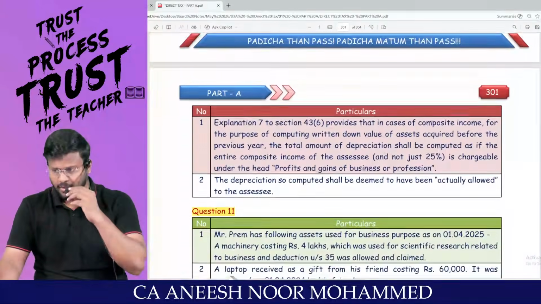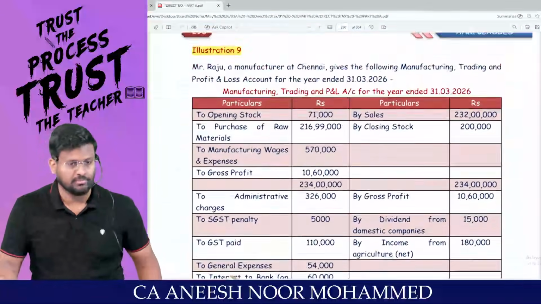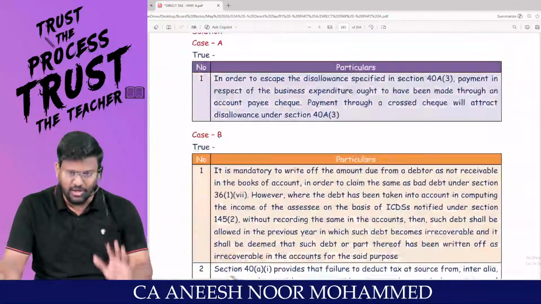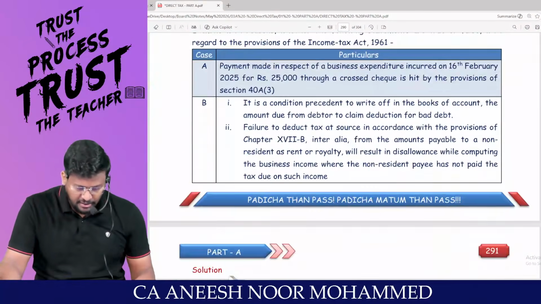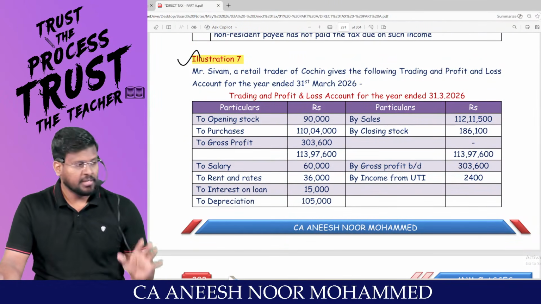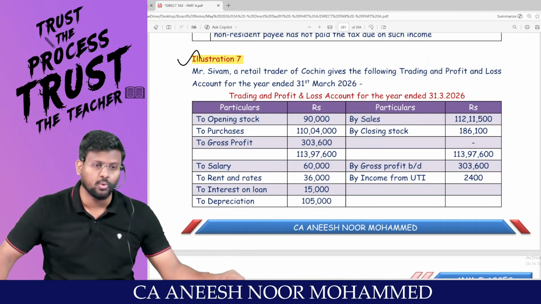That means, I will tell you one thing, we have studied the chapter PGBP to solve these questions only. Otherwise, no need to study the chapter PGBP at all. Ultimately, a student should become an expert in solving these questions. Sir, if you solve this question, you will be able to recall all the provisions of PGBP.